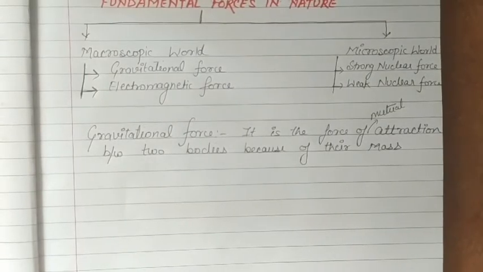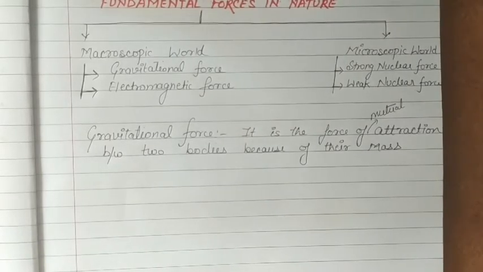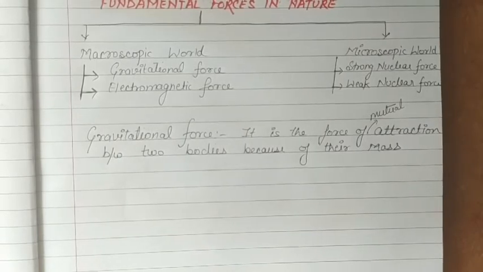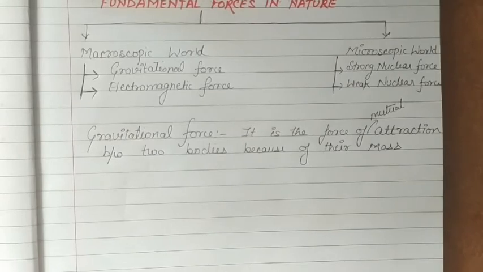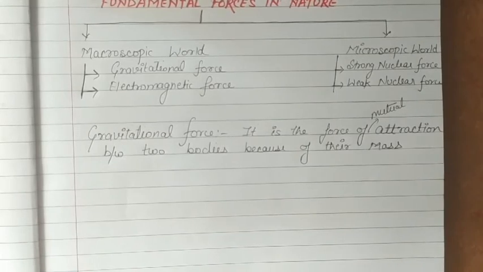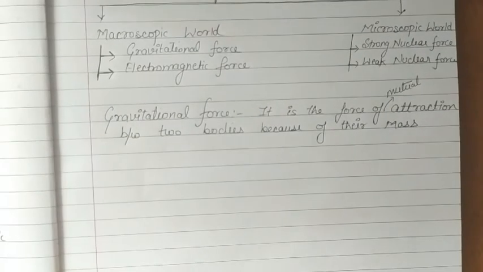Now if the charges are at rest, then electrostatic force acts between them. And if the charge is in motion or present in a magnetic field, then a magnetic force acts on these charges. So basically electromagnetic force is the combination of two possible cases, or we can say that electrostatic forces and magnetic forces are inseparable and both are considered as the two faces of a general force called electromagnetic force.